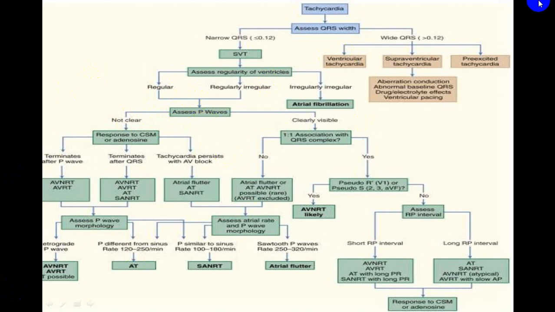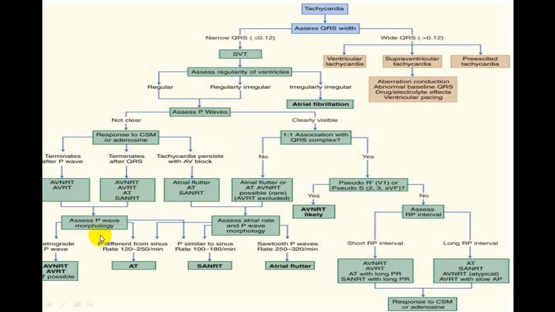Now what you do in this, if there is a P wave present, it is definitely supraventricular. Then in that case, you see the response to carotid sinus massage. There are three ways of termination: after the QRS complex, after the P wave, or with an AV block. If it terminates after the P wave, it is AVNRT or AVRT, and if it terminates after the QRS complex, then AVNRT, AVRT, atrial tachycardia or sinus node re-entry tachycardia.